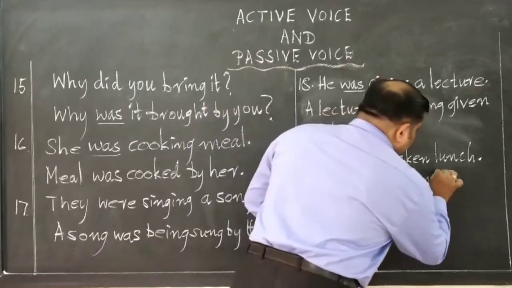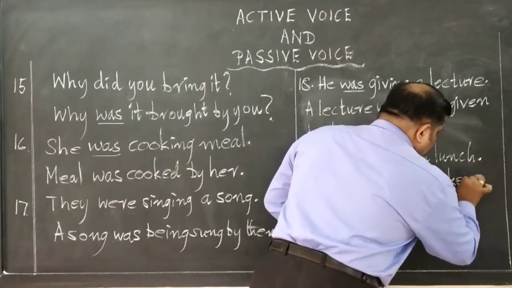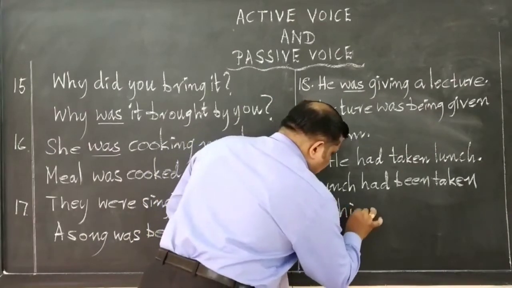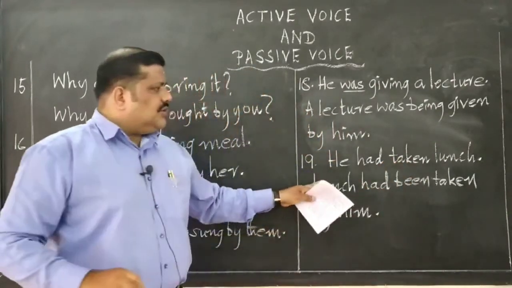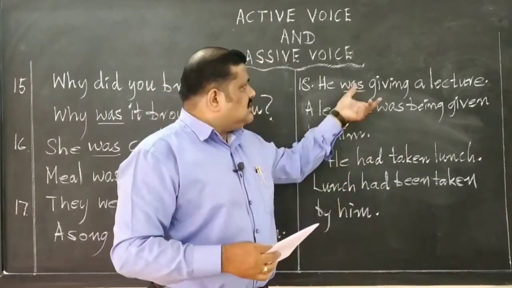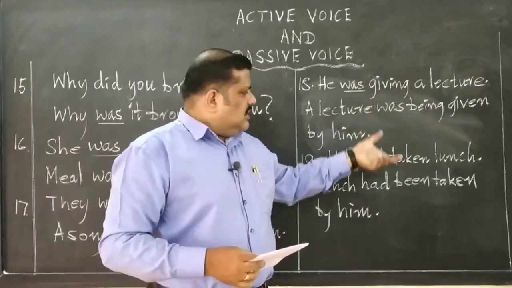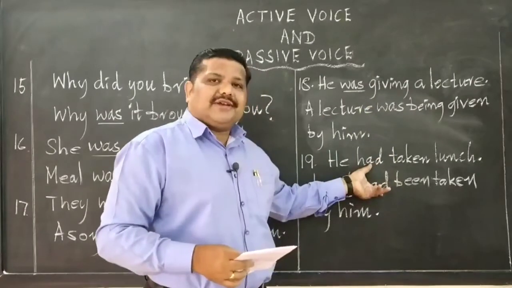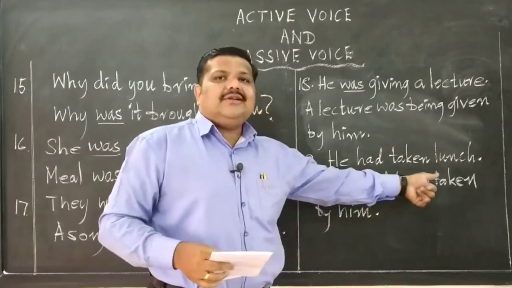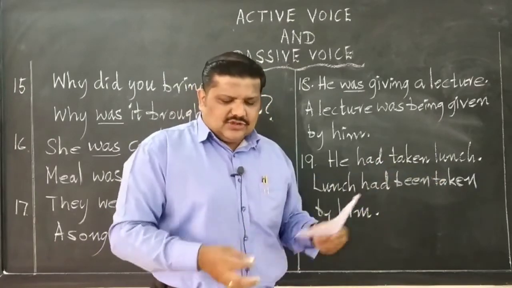Lunch had been taken by him. Lunch had been taken by him. So, this is past continuous, this is past perfect. So, had taken, had been taken. Next one.